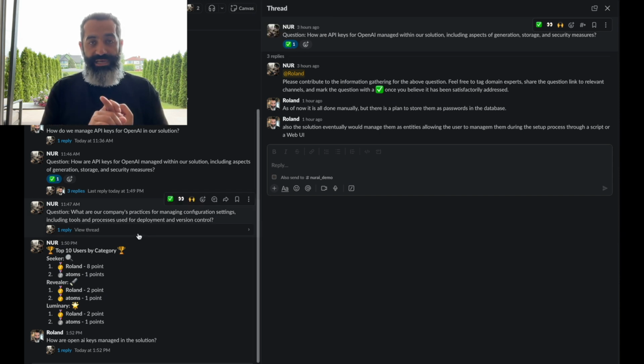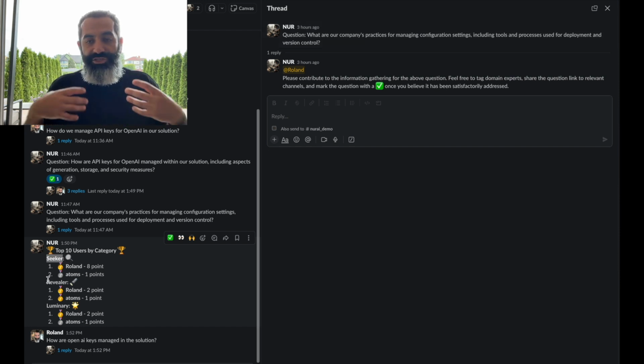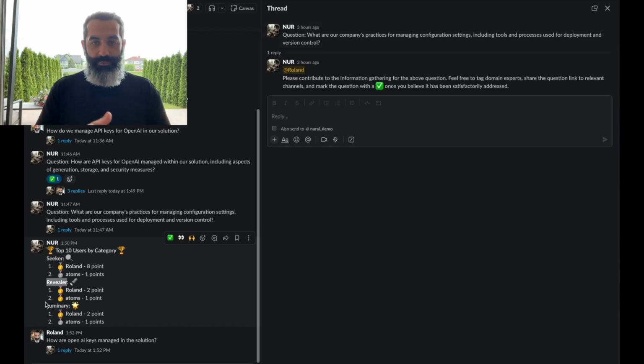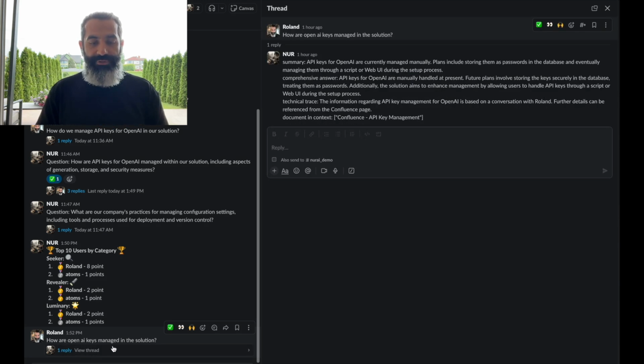Any user who asked Nur a question will get points as a seeker. Any user who asked the question to Nur that resulted in a knowledge gap recovery, like we've seen, will get points as a revealer. And any user who helped provide answers to questions that recover knowledge gaps will be getting points as a luminary.